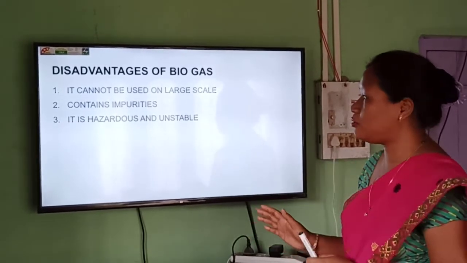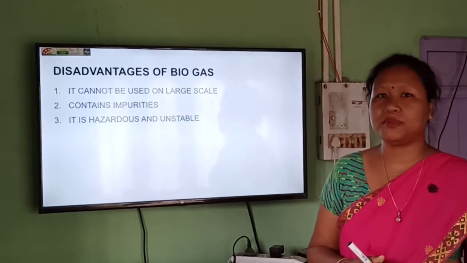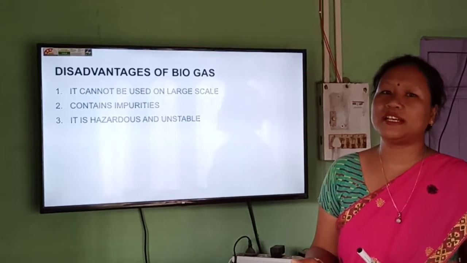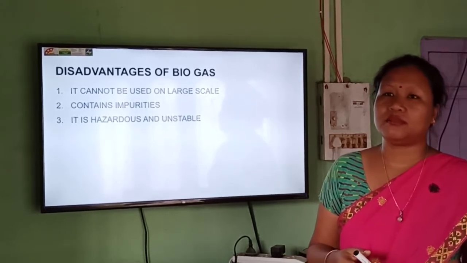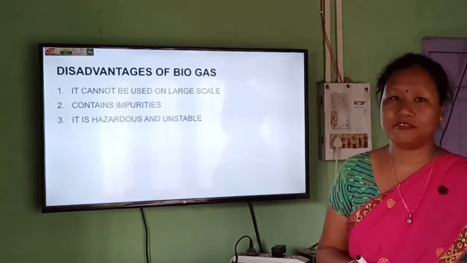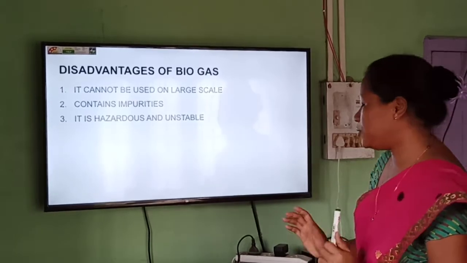So impurities are always present there, and it may be hazardous and unstable also, because since the amount of methane produced is very high, methane may react with oxygen to produce a lot of carbon dioxide, and we know that methane is inflammable. So these are the disadvantages of biogas.